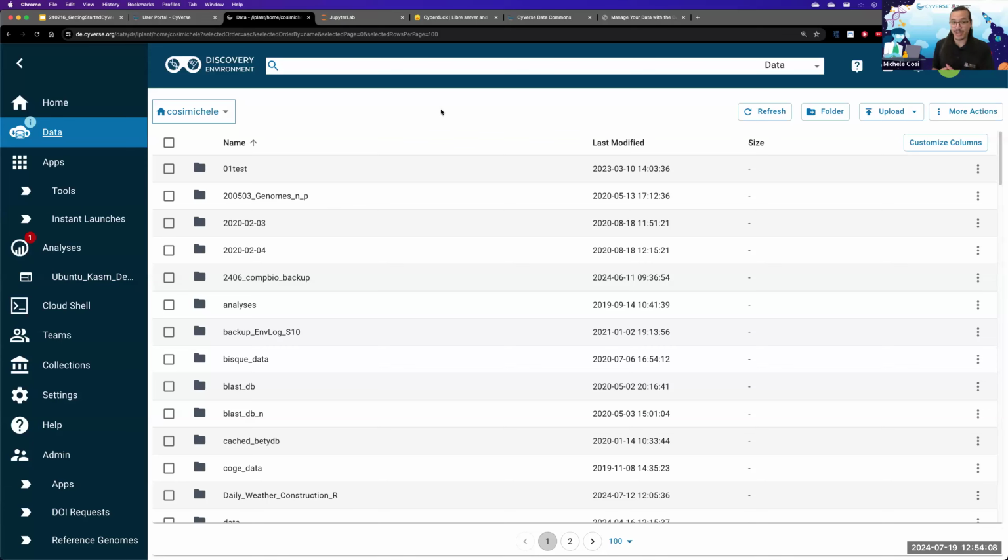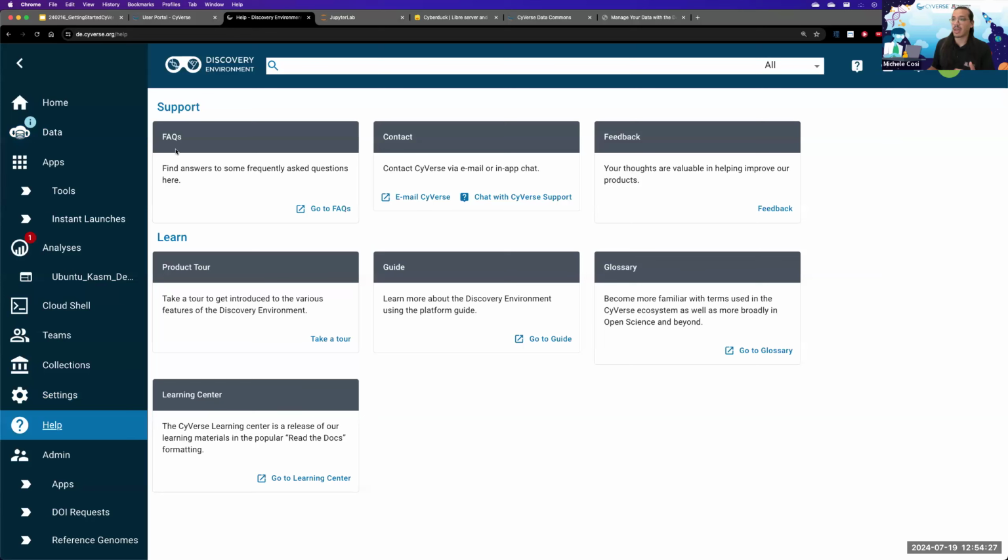And even if there were some issues with sharing, you can still see the steps necessary when creating a team. If you are having issues with creating a team, you can always contact us by clicking help. And this will allow you to look at specific FAQs, send us an email, and we are going to be in contact with you to try to fix whatever issue you're coming up with.